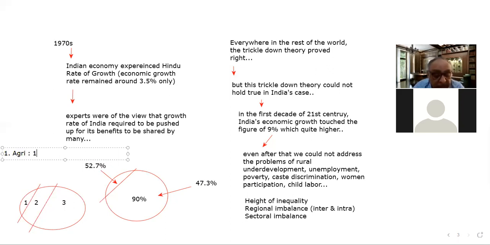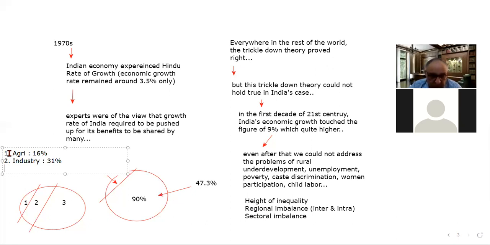So the agriculture sector contributes around 16% into the total GDP of the country, right? And the second thing is that the industry or manufacturing sector is contributing approximately 31% into the GDP of the country. These are the figures of 2020.